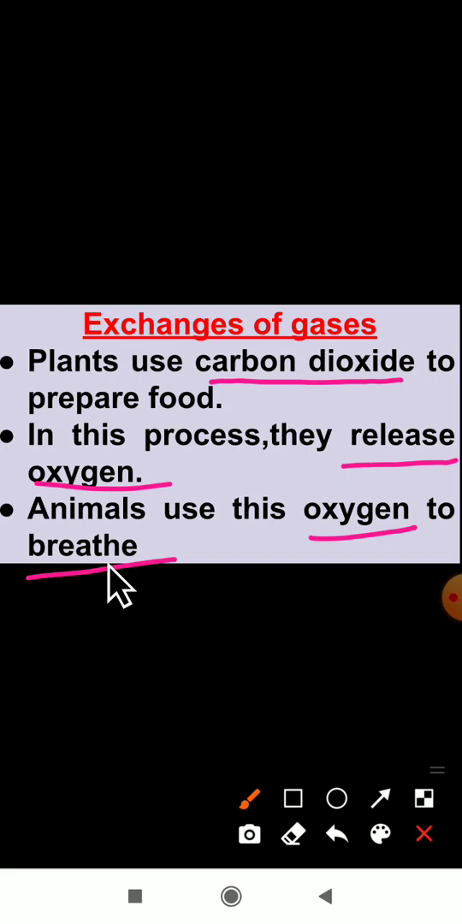Even we human beings are also using this oxygen. Okay, you have understood the concept here: how the exchange of gases takes place between the environment and a plant. The plants take carbon dioxide to prepare their food. Next they release oxygen, and that oxygen is used by the animals. Why do the animals use this oxygen? To breathe.